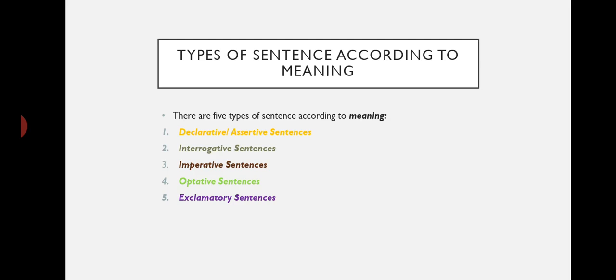Okay, and as we know, we have two wider fields regarding the types of sentences. Firstly, we are going to talk about the types of sentences according to meaning. According to meaning, we have 5 types of sentences. The very first one is known to be declarative or assertive sentences. Then we have interrogative sentences, imperative sentences, optative sentences, and exclamatory sentences.